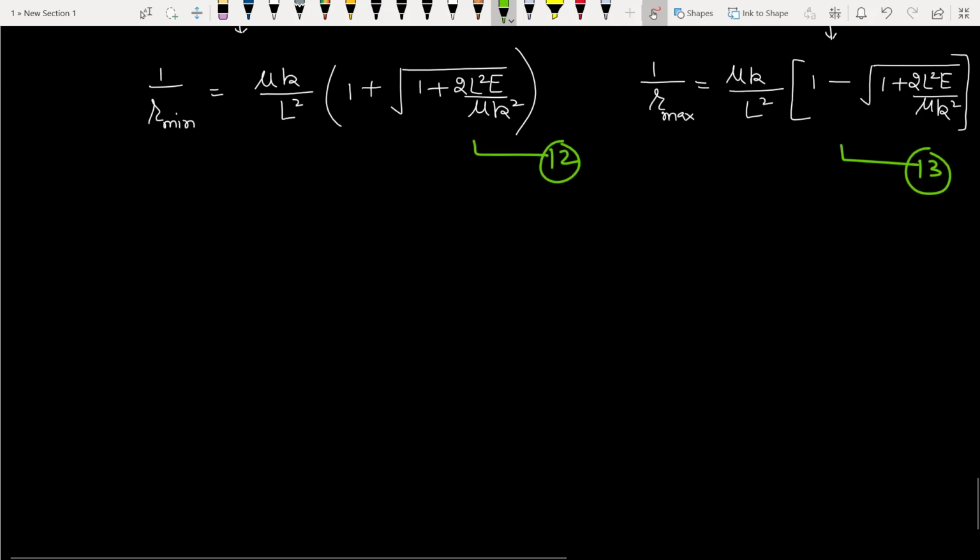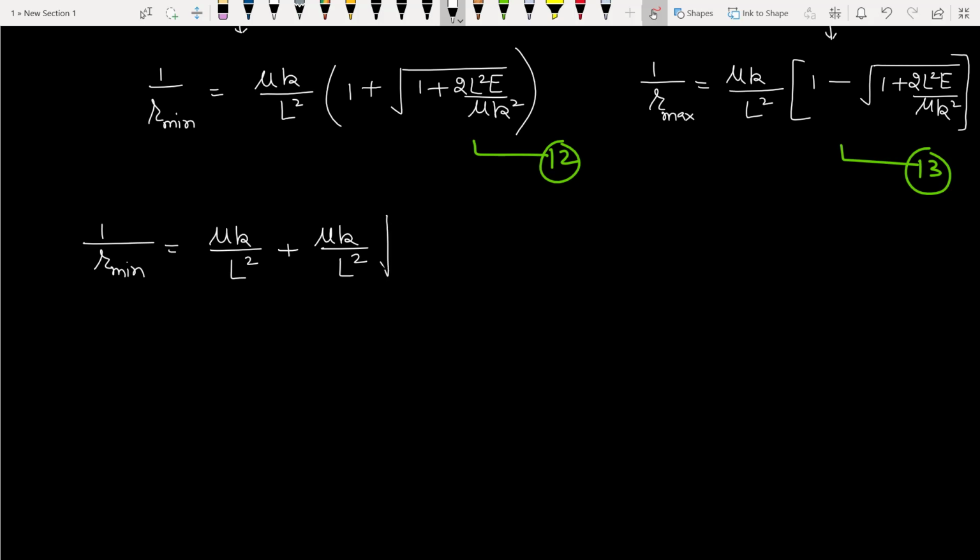Or we rewrite them in another form: r minimum, 1 by r minimum is mu k by L square plus mu k by L square times the square root of 1 plus 2 L square E by mu k square. We mark this equation as 14.